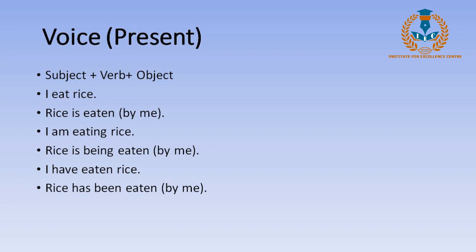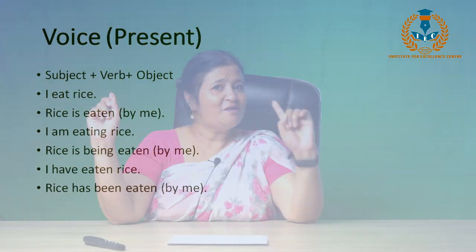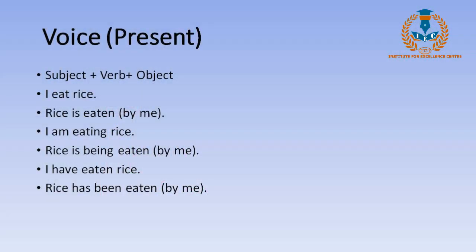Rice is eaten. I eat rice. Rice is eaten. So is and eaten show that this particular sentence in the passive voice is in the simple present tense.